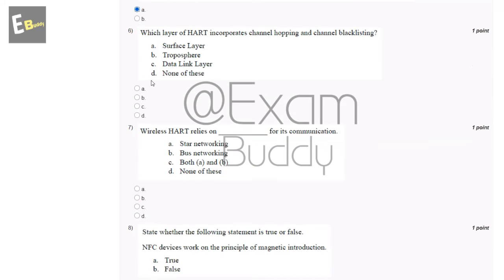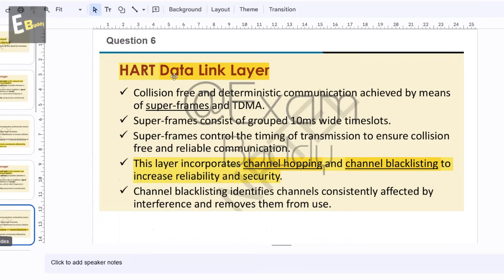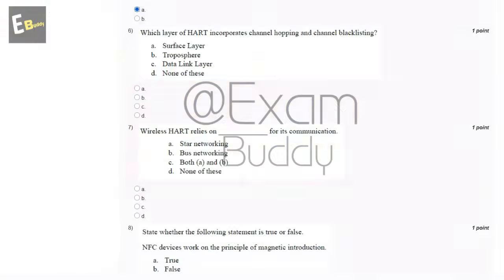Now the sixth question is: which layer of HART incorporates channel hopping and channel blacklisting? The options are surface layer, troposphere, data link layer, none of these. So let's check the answer of the sixth question. The answer is the HART data link layer. This layer incorporates channel hopping and channel blacklisting to increase reliability and security. So the answer of the sixth question is C, data link layer.